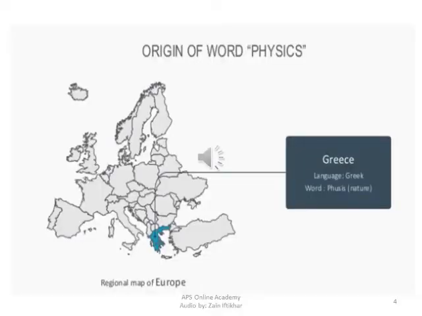Coming towards the origin of the word physics, physics is basically a Greek word. You can see on the map, Greece is located in Europe, and it means nature. That's why under the scope of physics we study the phenomena happening in nature.